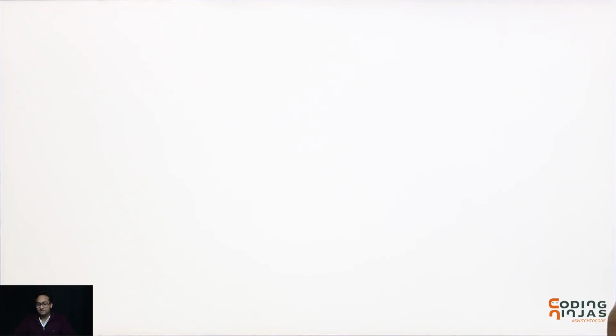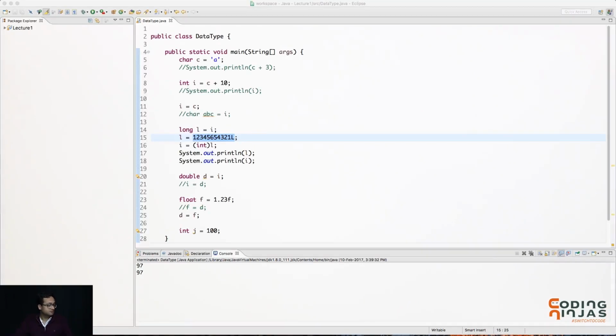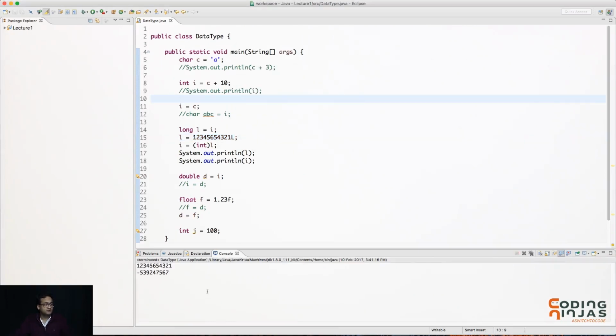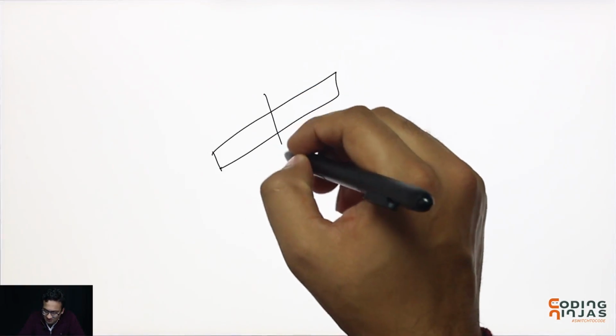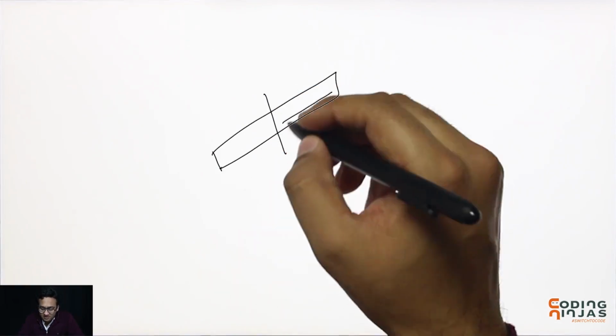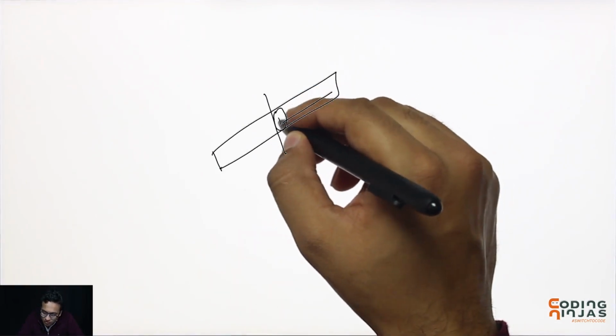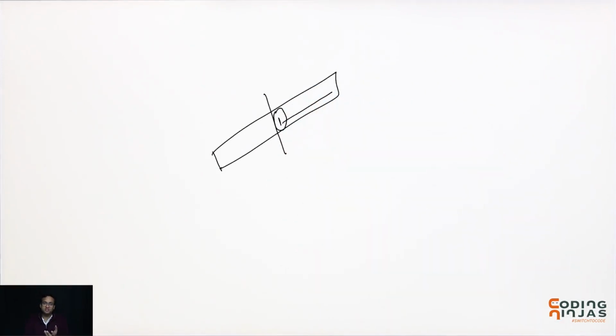Let's see if that's really how it works. Let's run it. We had this big number, and when I copy it into an int I, I'm actually getting a negative number. So why would you get a negative number? That basically means that in these 4 bytes which got copied, the first bit was 1. Because this first bit was 1, we are getting a negative number in the integer.